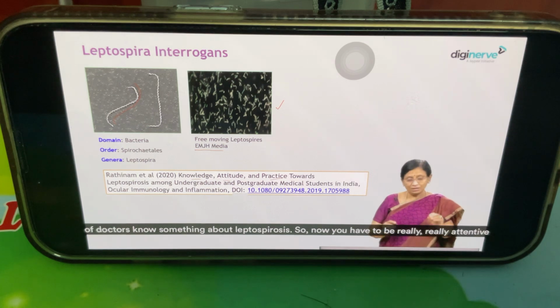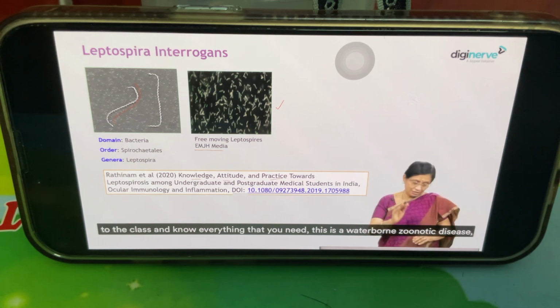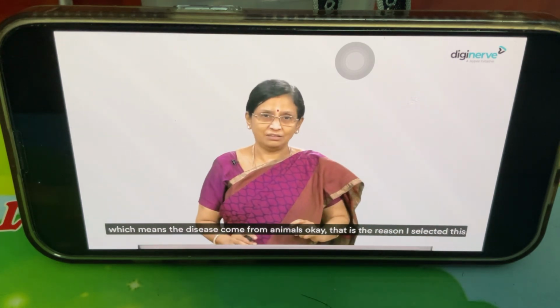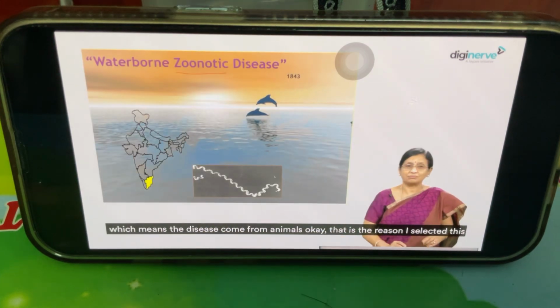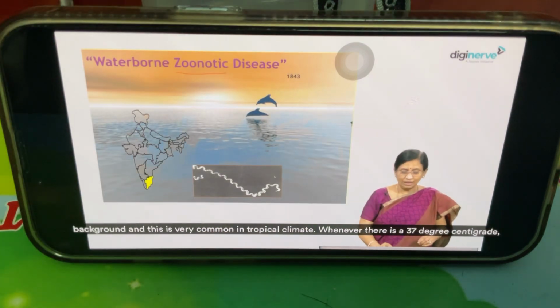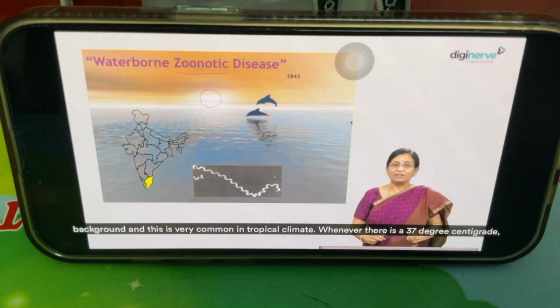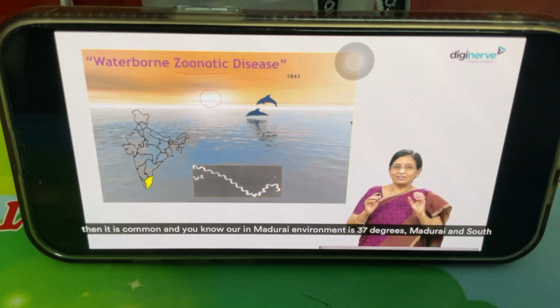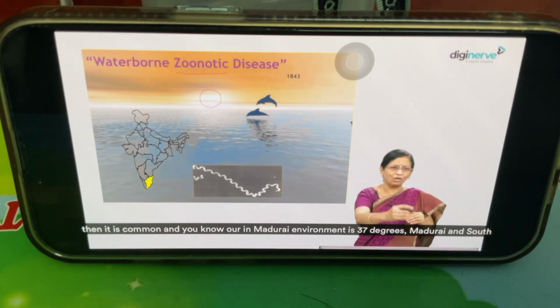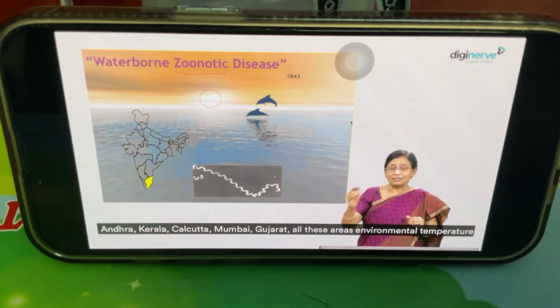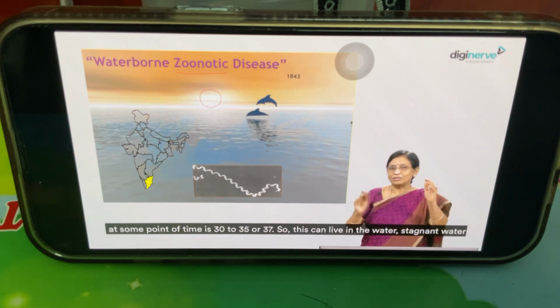So now you have to be really attentive to the class and know everything that you need. This is a waterborne zoonotic disease, which means the disease comes from animals. That is the reason I selected this background, and this is very common in tropical climate. Whenever there is a temperature of 37 degrees centigrade, then it is common. And you know our Madurai environment is 37 degrees. Madurai and South Andhra, Kerala, Calcutta, Mumbai, Gujarat, all these areas, the environmental temperature at some point of time is 30 to 35 or 37.